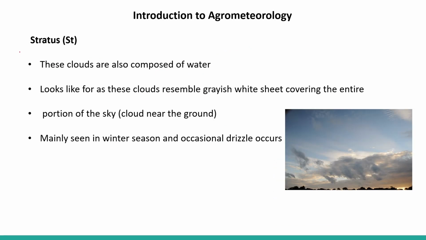Next one, second in family C, is the stratus. These clouds are also composed of water. These clouds resemble a grayish white sheet covering the entire portion of the sky. They are cloud near the ground, and they are lower level, so they are somewhat near to the ground. Mainly seen in the winter season, and occasional drizzle occurs. So they bring a drizzling effect of rain, right? So this is the peculiarity of the stratus type of cloud.